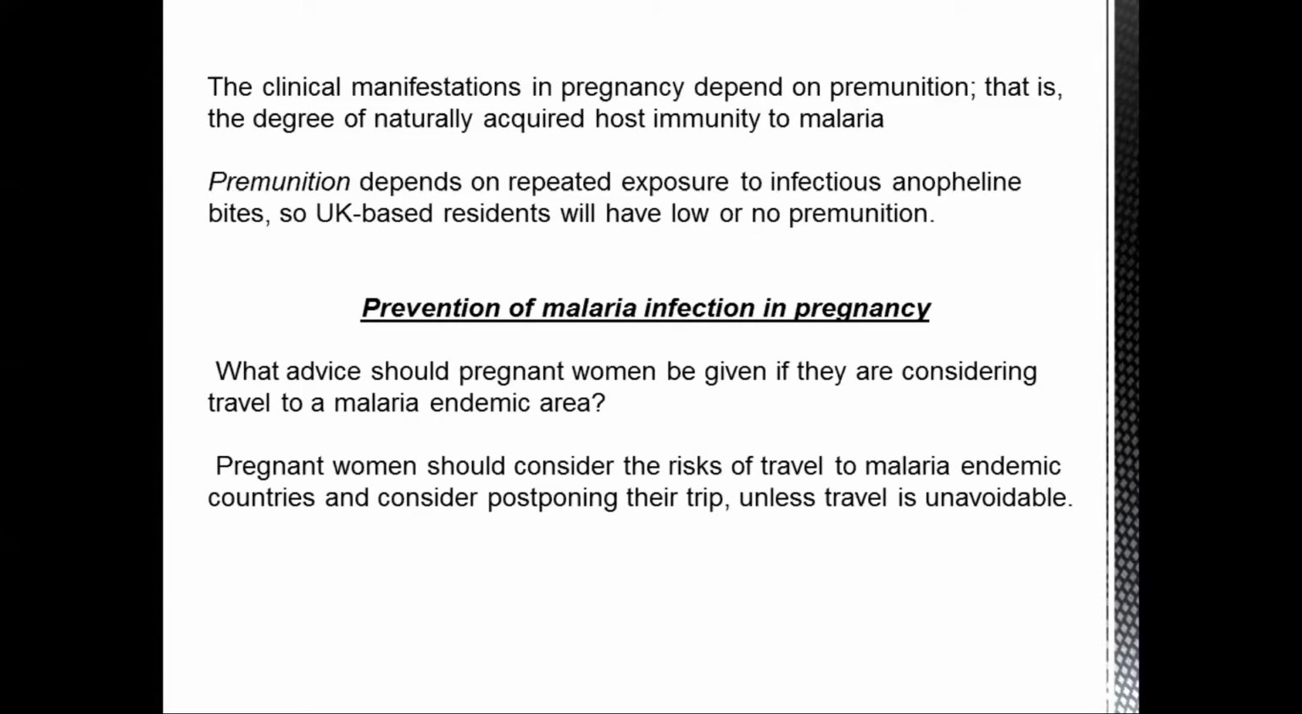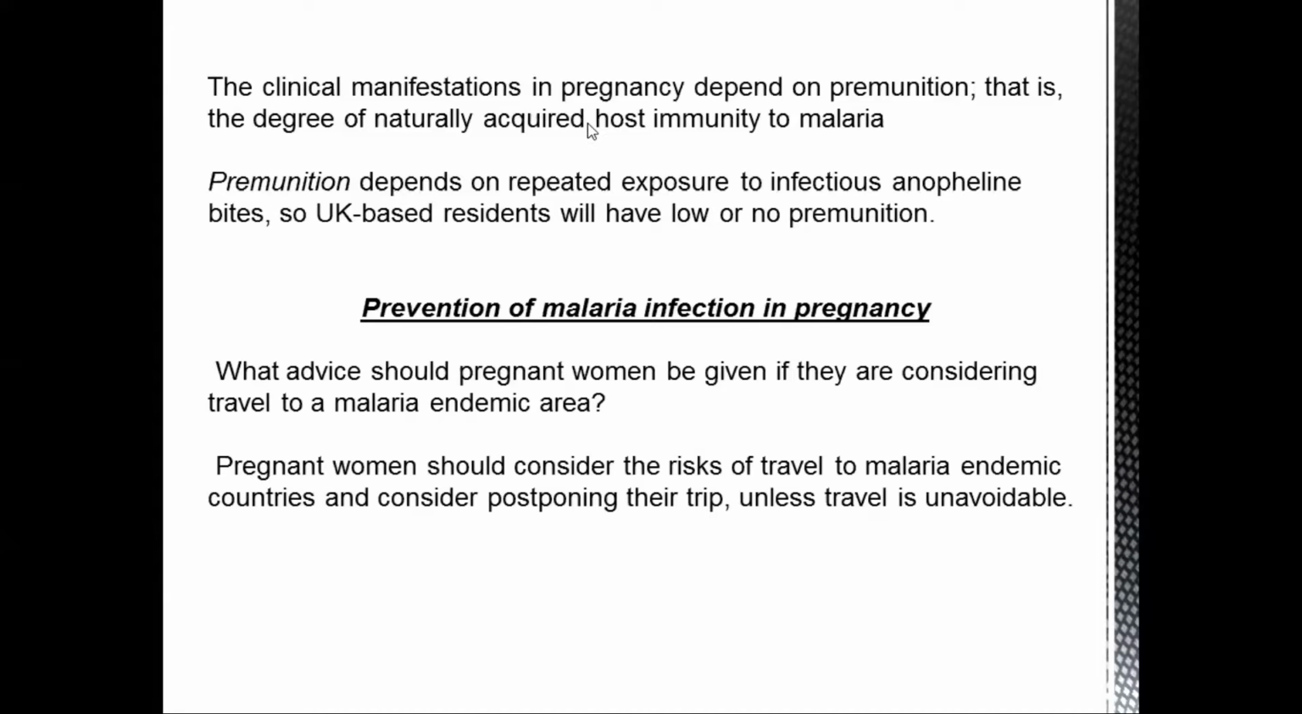Now we talk about prevention of malaria infection in pregnancy. What advice should be given to pregnant women if they are considering travel to a malaria endemic area? Pregnant women who are considering the risk of travel to malaria endemic areas and countries should consider postponing their trip unless the travel is unavoidable. So the first advice is that they should postpone their trip unless it cannot be avoided.